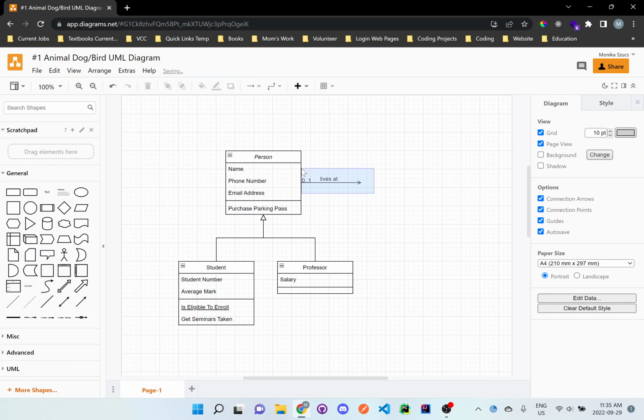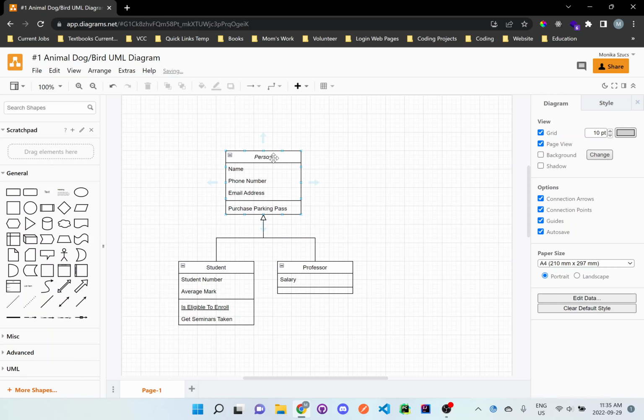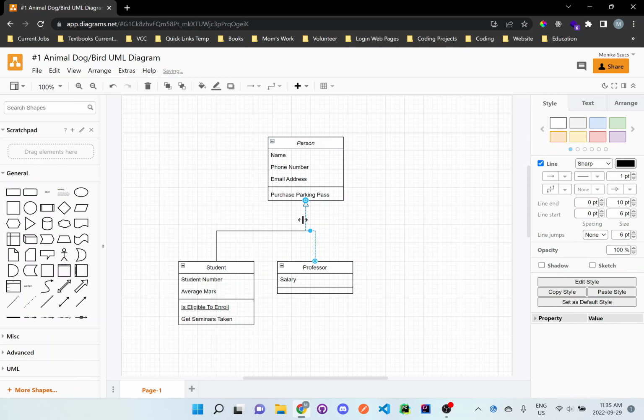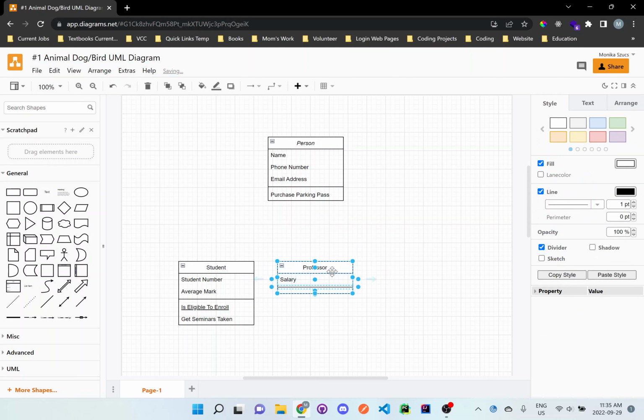So let me just organize this, and then you guys can follow along as well. And these arrows, I'm going to fix these arrows just so it looks a little bit better.